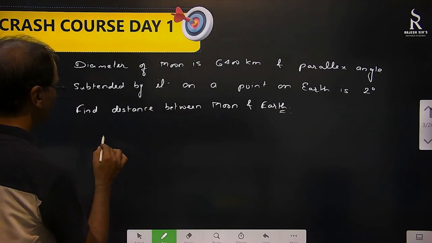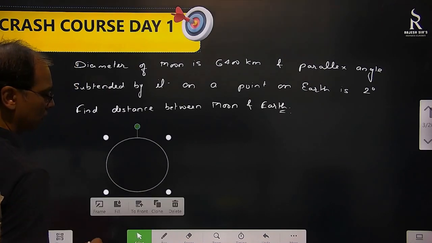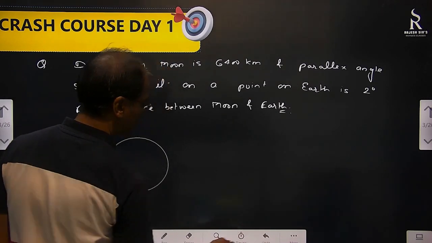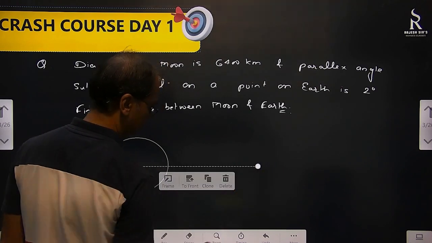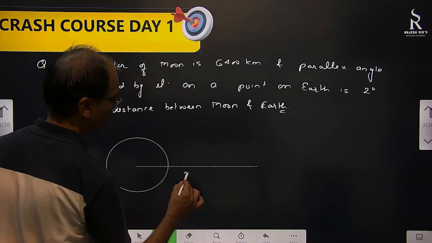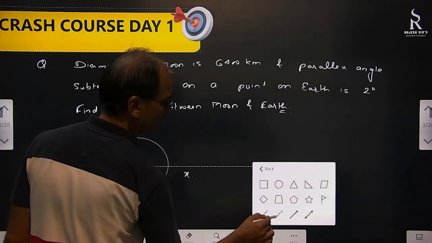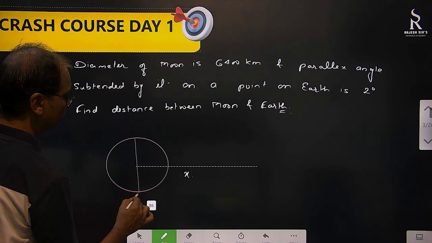So moon is here. Moon. Okay. And any point that we are taking, suppose this is the point on the earth, we are here. So this we are trying to find. This is x for us. Diameter. So diameter is here. This is the diameter we know. Right.